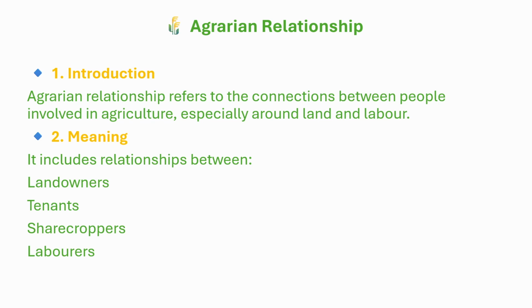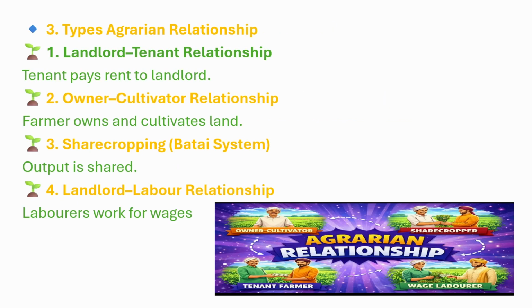It includes relationship between landowners, tenants, sharecroppers, and labor. For example, in a village of Chhattisgarh, a farmer without land works on a rich farmer's land and gets paid daily wages. We'll understand its types. First is